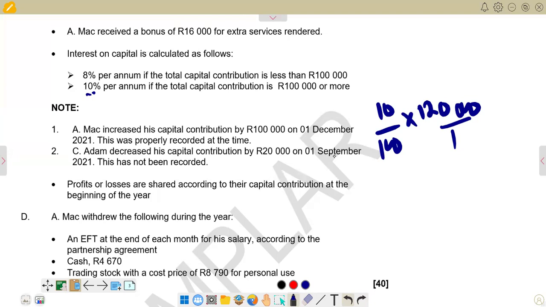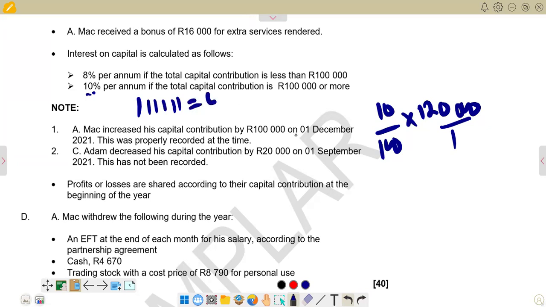So we are going to count how many months did we have there from the beginning of the year. Remember, the year is starting on 1 March. So we are saying March, April, May, June, July, August. Then on 1 September, there was an introduction. So the number of months that we have there is 1, 2, 3, 4, 5, 6. So we've got 6 months.